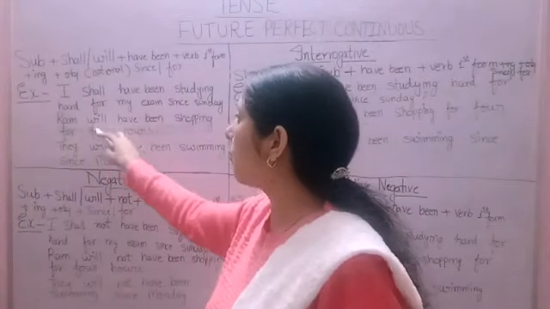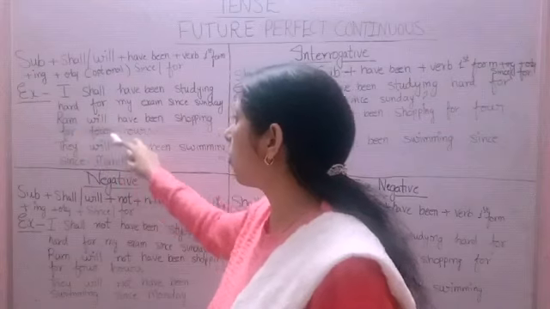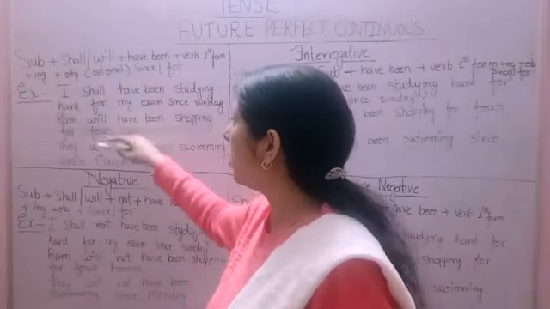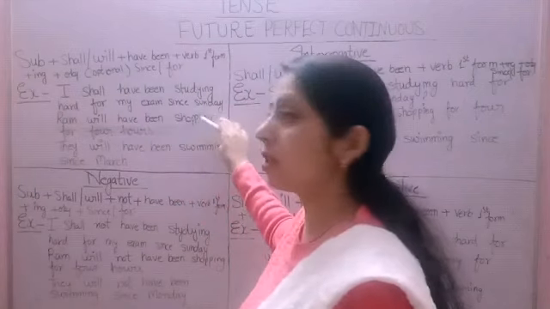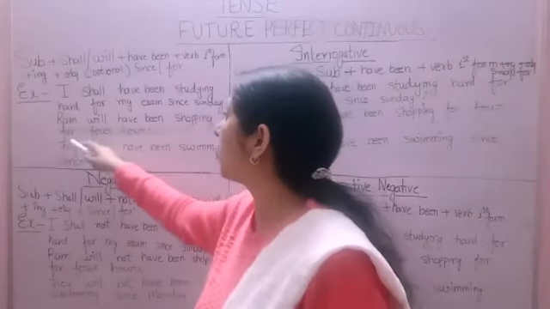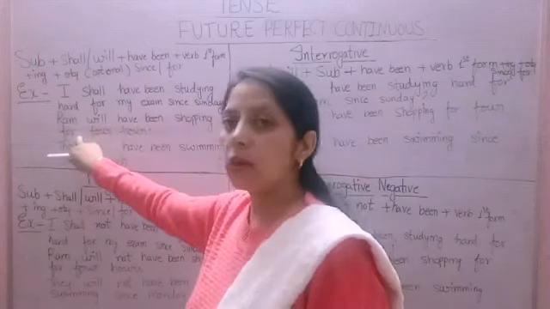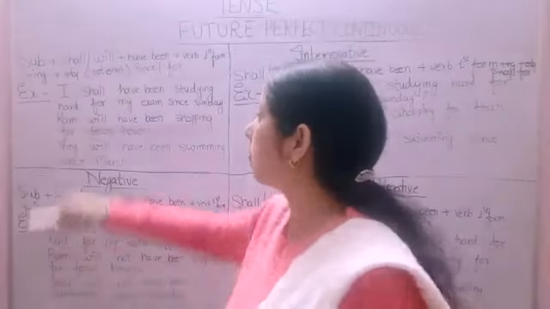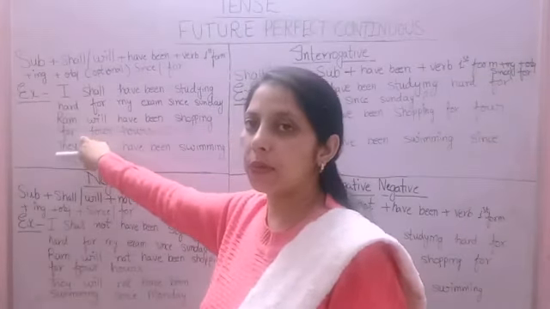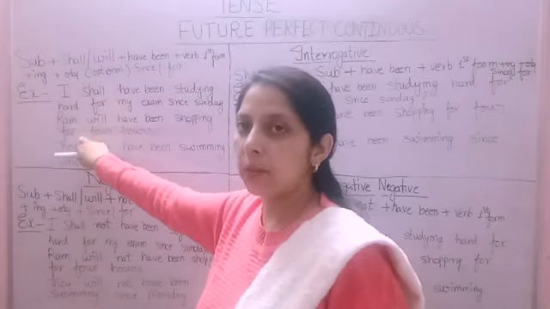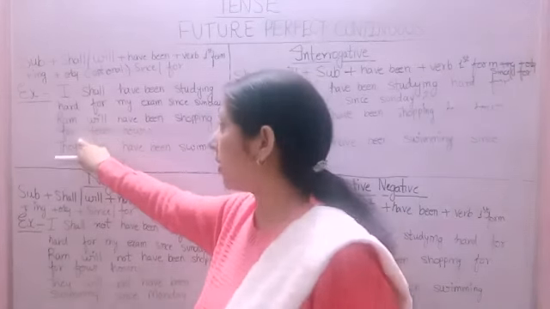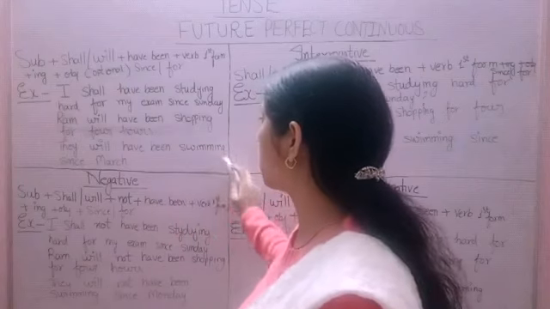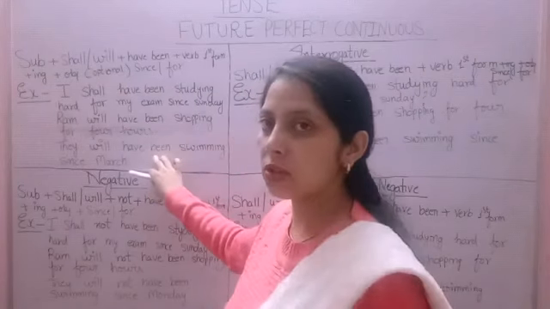Next example, Ram will have been shopping for 4 hours. Ram is subject, will, have been. Shopping is verb first form with ing, and for 4 hours. For is used to show the period of time. For example, for 15 minutes, for 15 years, for 9 months, for rest of my life, etc. Next example, they will have been swimming since March.